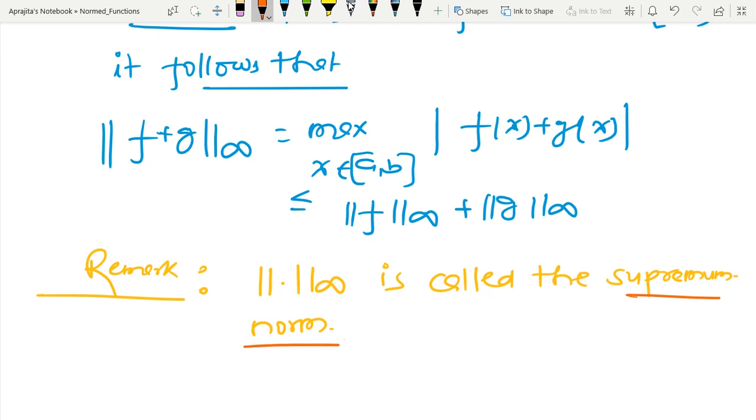So till now what we have observed is that if a function maps from some interval to R, meaning a space containing just one dimensional function, then how to define the norm. So now let us try to generalize it. Before generalizing, again I will come to our problem.